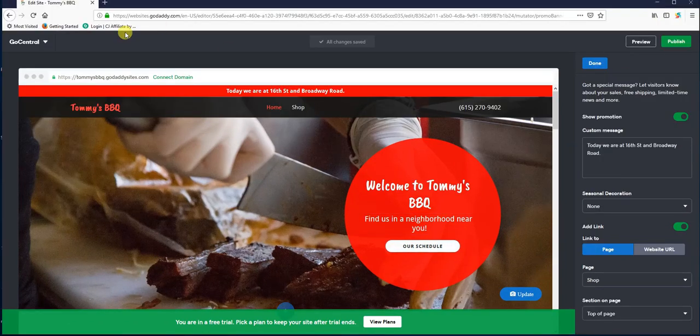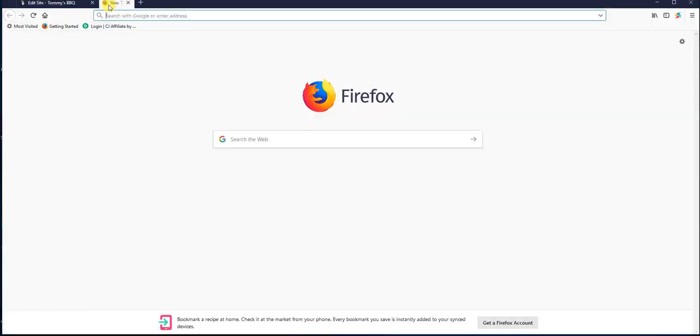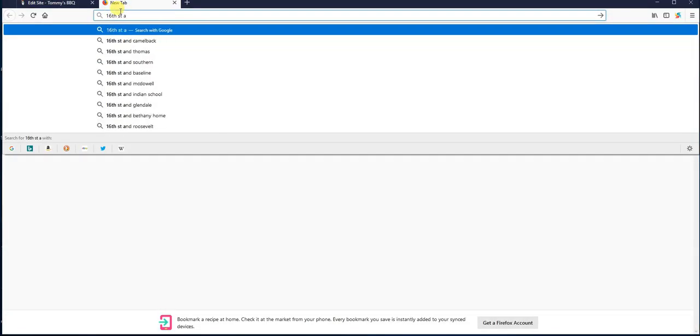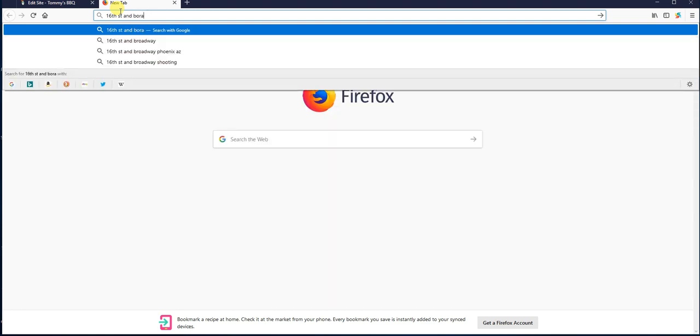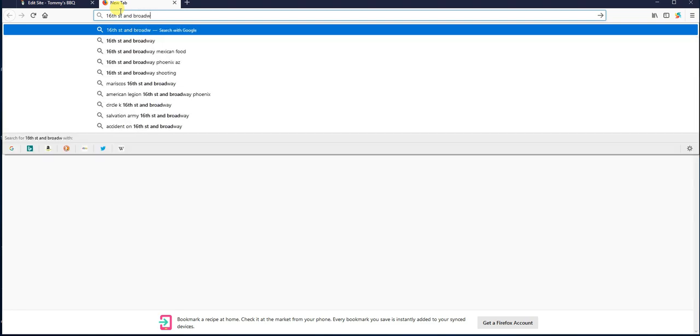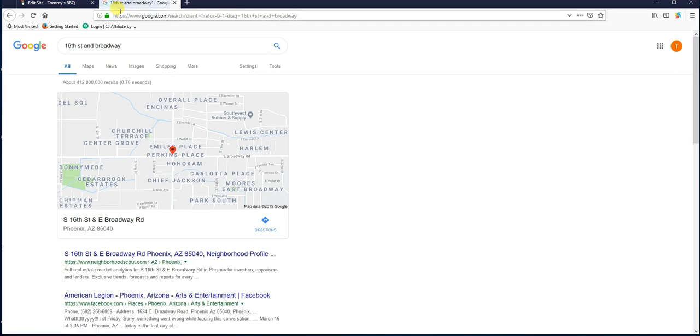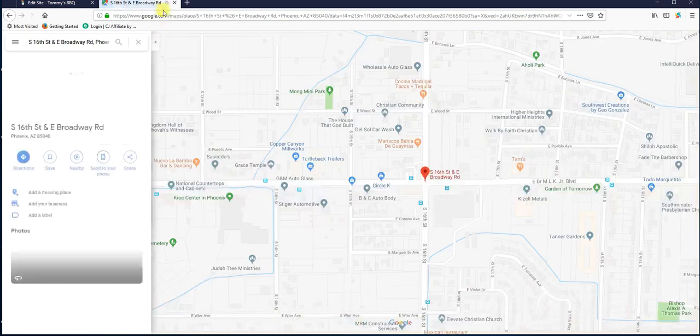Outside of that, what you can do that's really cool, like say I know I'm going to be on 16th Street and Broadway for my food truck, right? So 16th Street and Broadway. We're just going to Google that real quick. And right there it comes up with a map. We'll click on that map.